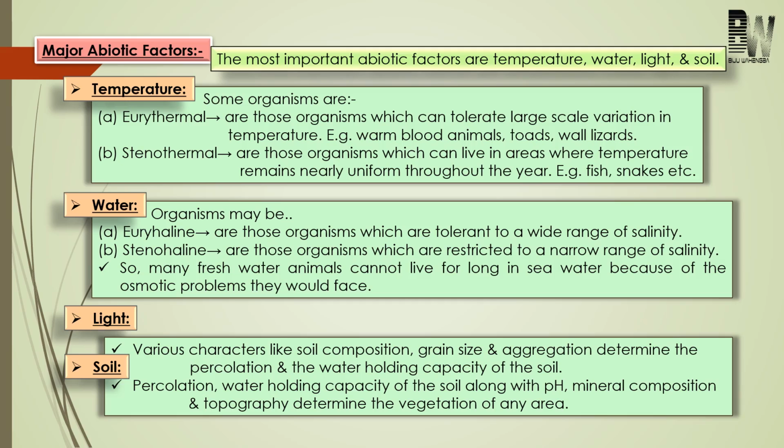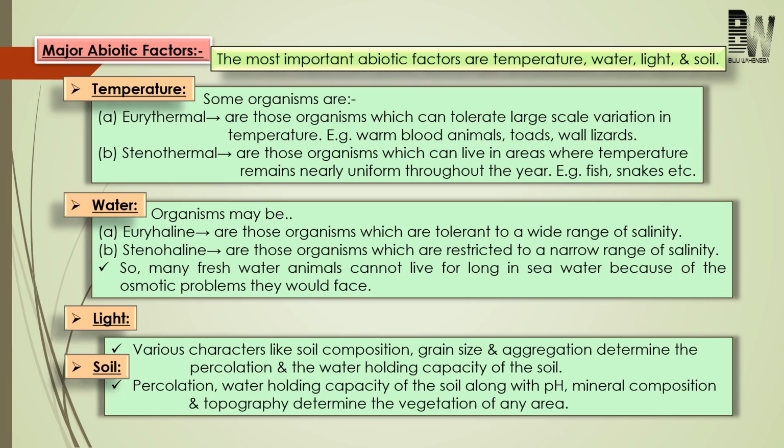Next come to light. For light, the light intensity, light duration and light quality, these different factors of light can control different activities of life processes. In plants also we know that light is very much important for photosynthesis. Like that, for animals, most of the animals are usually active during daytime, but some animals are also active during nighttime. So these are the effects of light on different organisms.